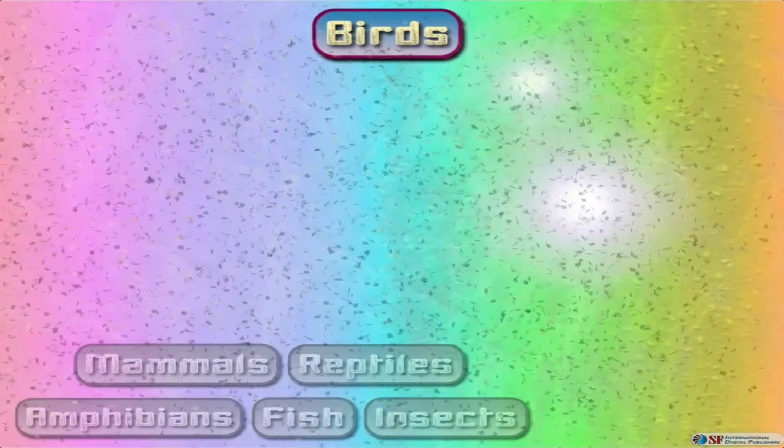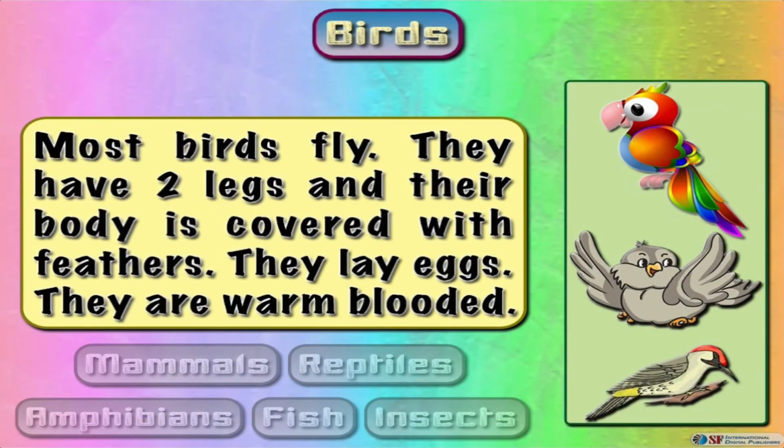Most birds fly, but not all of them. Despite that, they do all have wings. Birds have beaks that help them catch and swallow food. They are bipedal and have hollow bones. Their bodies are covered in feathers. They lay eggs to reproduce and are warm-blooded, meaning they maintain their own constant body temperature.